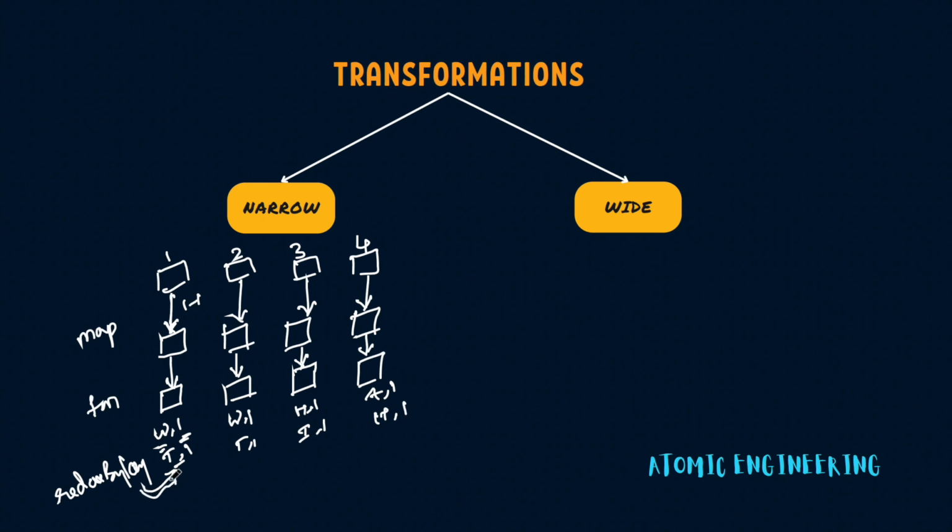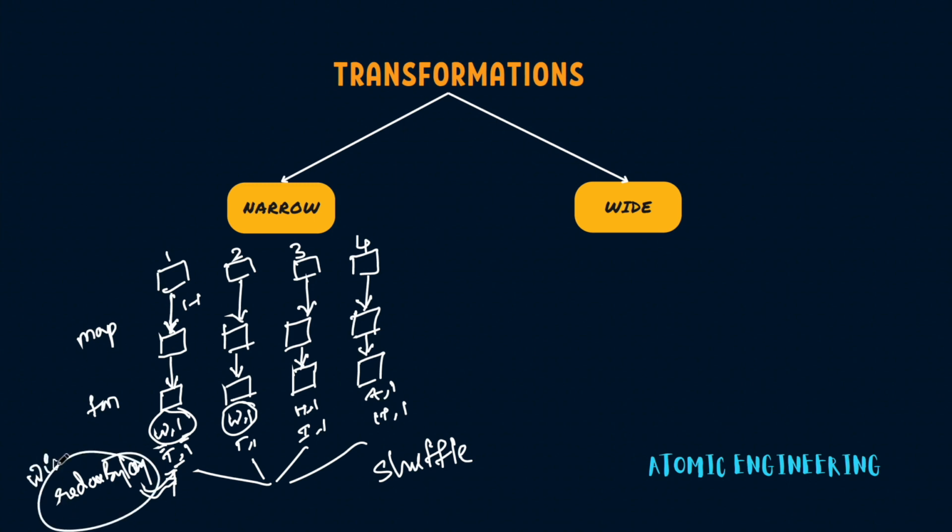So now when we did this reduce by key, we need to look for all the W comma 1s and aggregate them. So we need to shuffle the data. Whenever there is a shuffle operation required for any transformation, those transformations are called wide transformations. And if there is no shuffle required, like if we have one-to-one mapping like this, these are called narrow transformations. So all the wide transformations will depend on data from multiple partitions and the data will be shuffled.